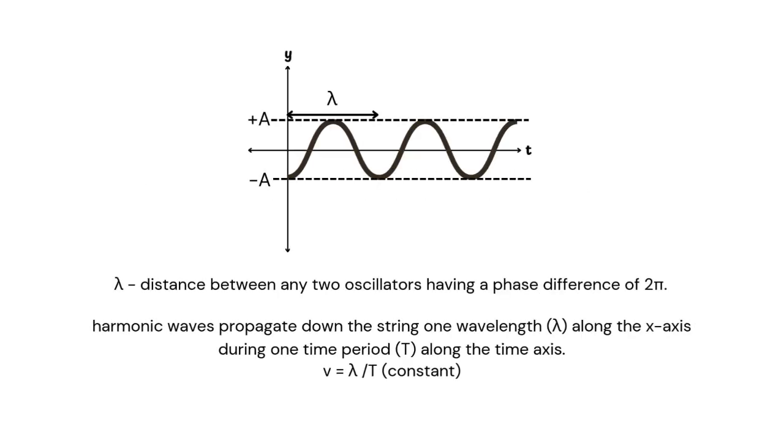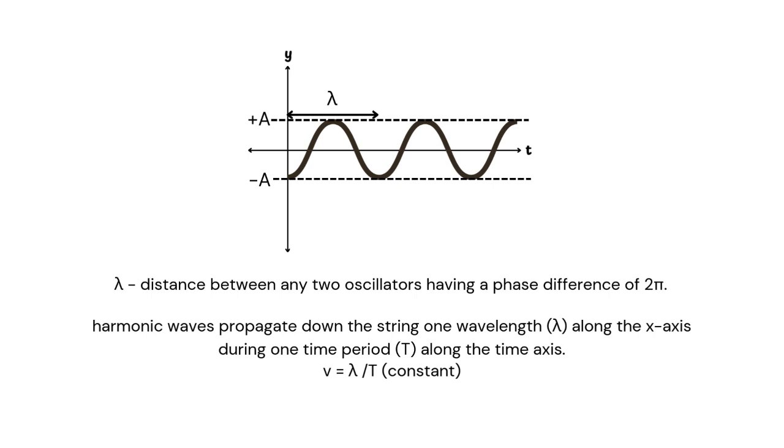Now let's look at this wave that we have. As we know, lambda is nothing but the distance between any two oscillators having a phase difference of 2 pi. So the harmonic wave propagates down the string with one wavelength along the x-axis during one time period along the y-axis, or the time axis. So in this case, it's obvious that v has to be constant because v is equal to lambda by T.